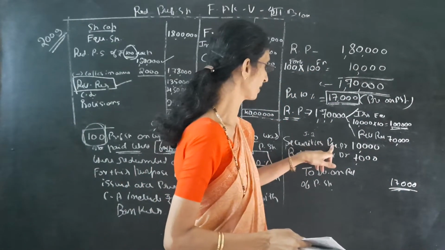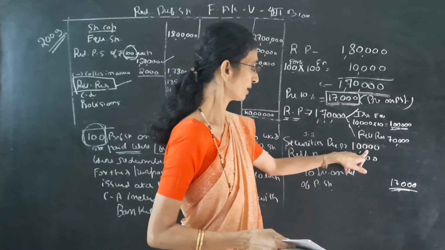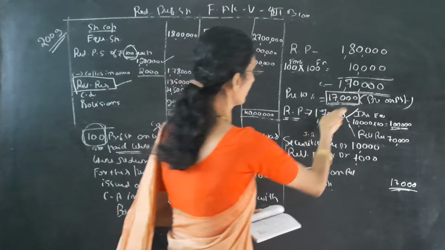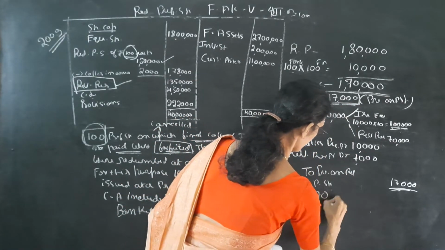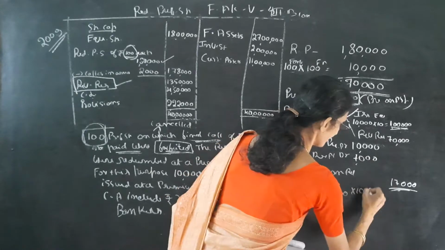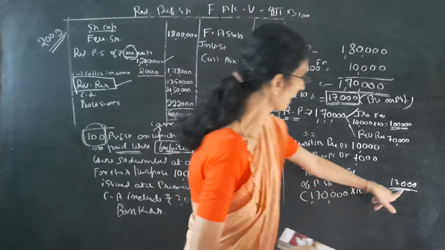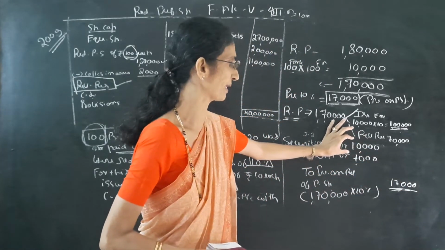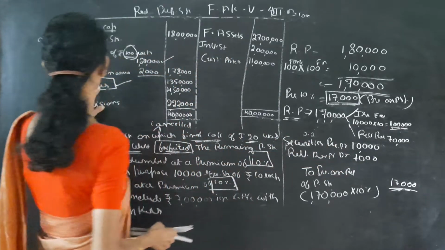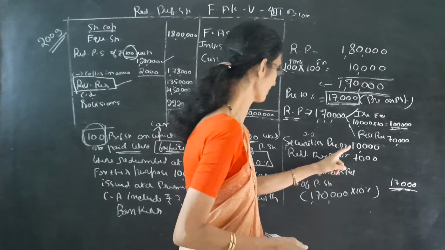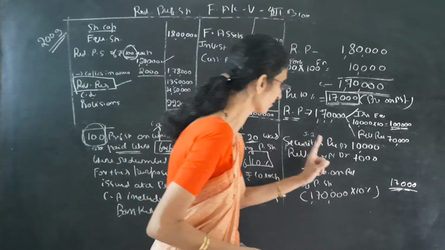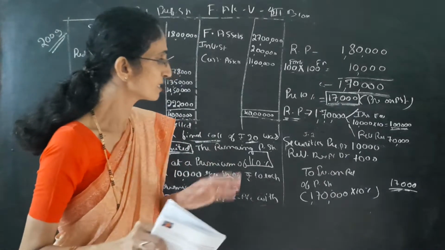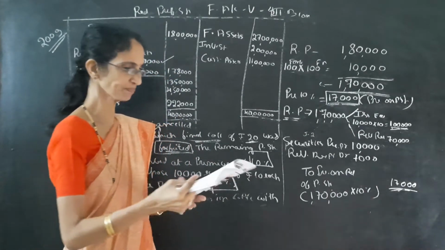So securities premium, it is given. How much it is? See the journal entry, 10,000. How much we have to pay? See 1,70,000 we have to redeem. Out of that the premium is 10%. So 1,70,000, so premium is 17,000. We have in security premium 10,000. Remaining should be taken from the revenue reserve. So security premium account debit 10,000. Revenue reserve account debit 7,000. To premium on redemption of preference shares account 17,000. This is the third entry.